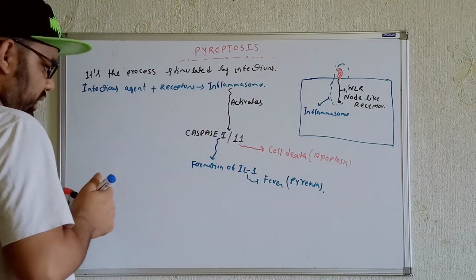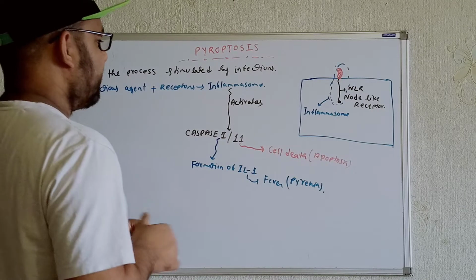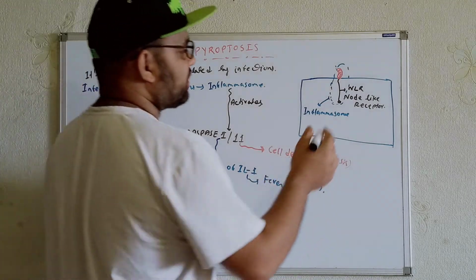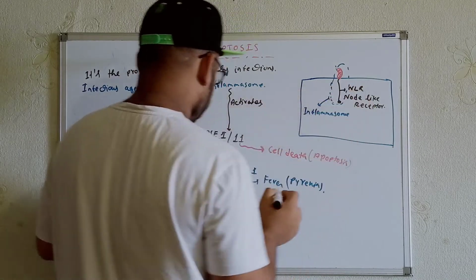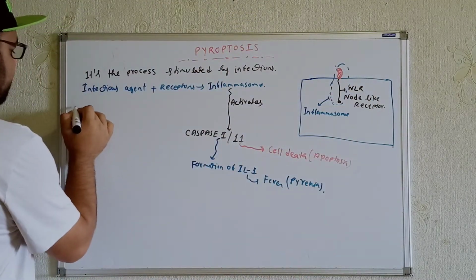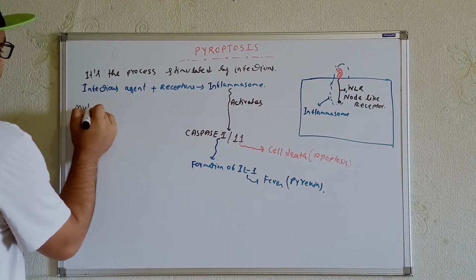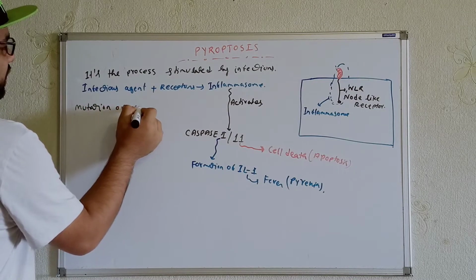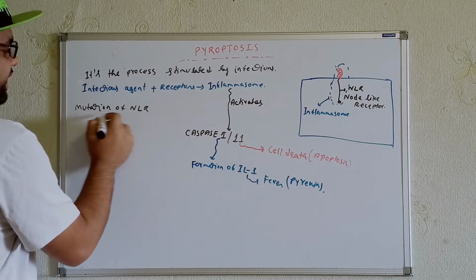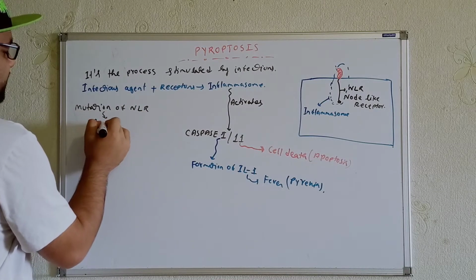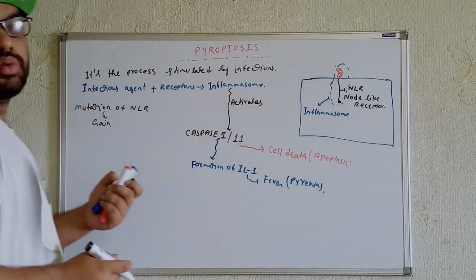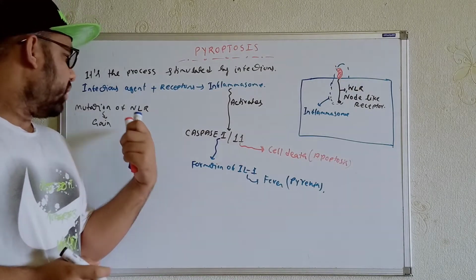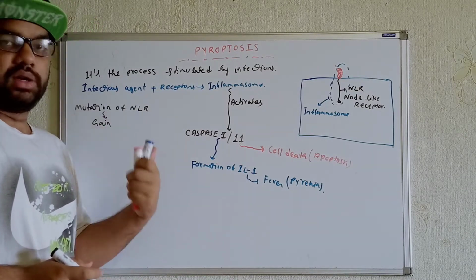Now see one thing: if we see any type of gain of function mutations, for example mutations of NLR, NOD-like receptors, in terms of gain of function, because in terms of mutations we know there may be gain of function or loss of function. Whenever you are talking in terms of gain of function, there will be overproduction.